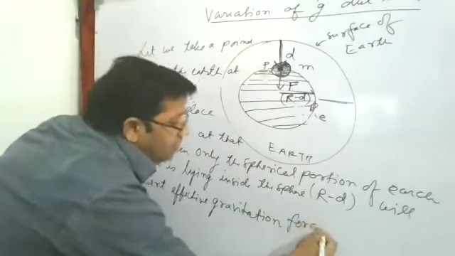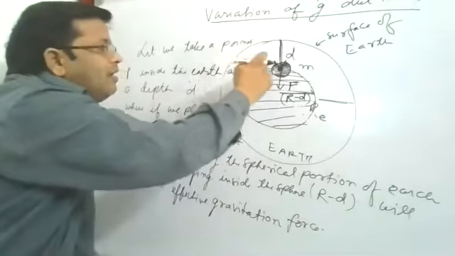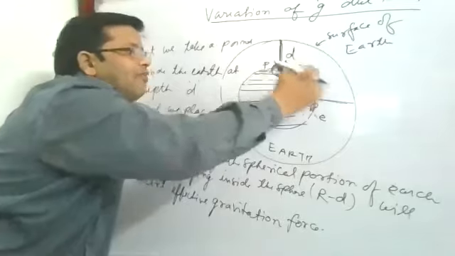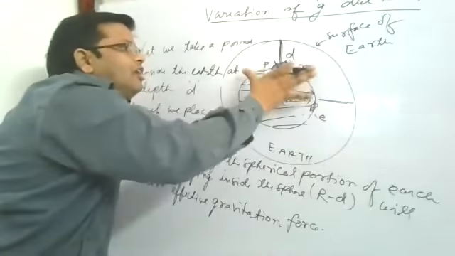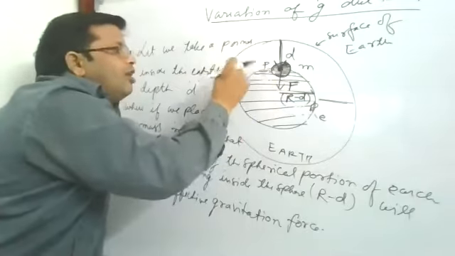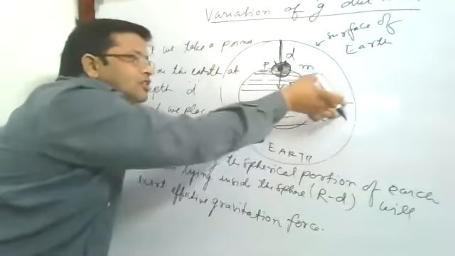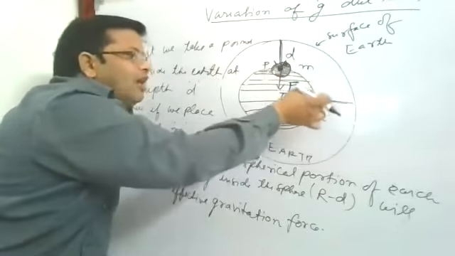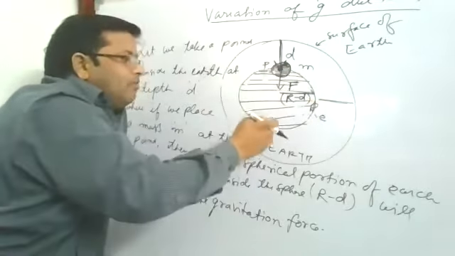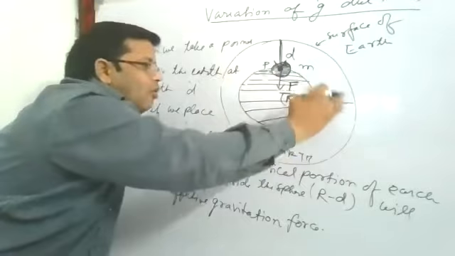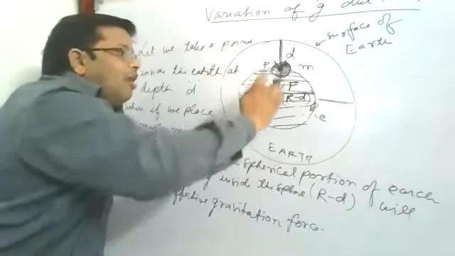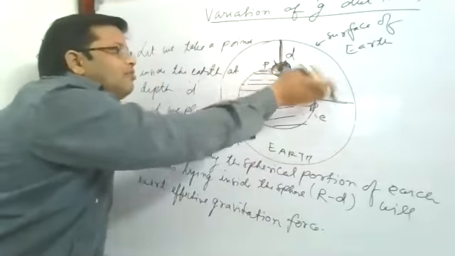Why? See here, if this portion is there, then this portion will attract this mass toward this side, and if this portion is there, they will attract toward this side, and the resultant of these two will act in the upward direction. Now, the remaining portion will exert force along this direction, and the resultant of these two will act in between them. The lower portion will exert force in the downward direction, and this portion will exert force in the upward direction.